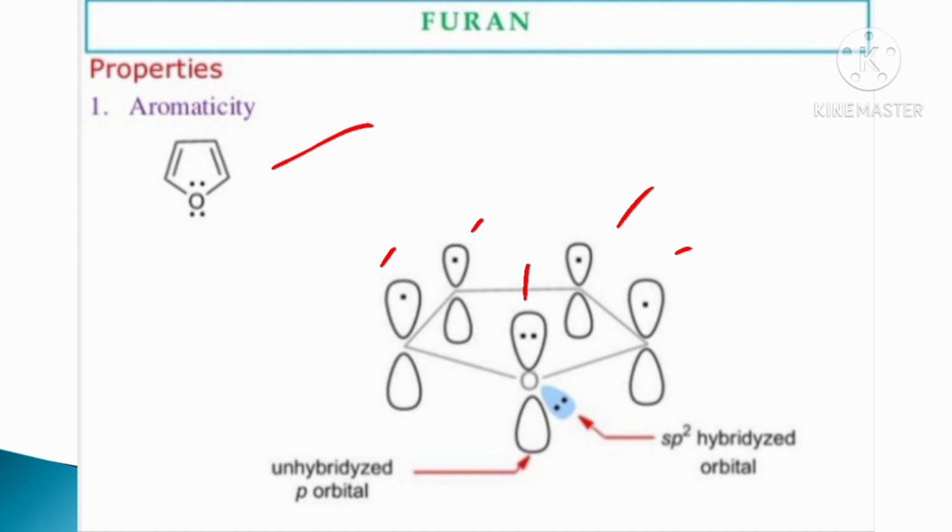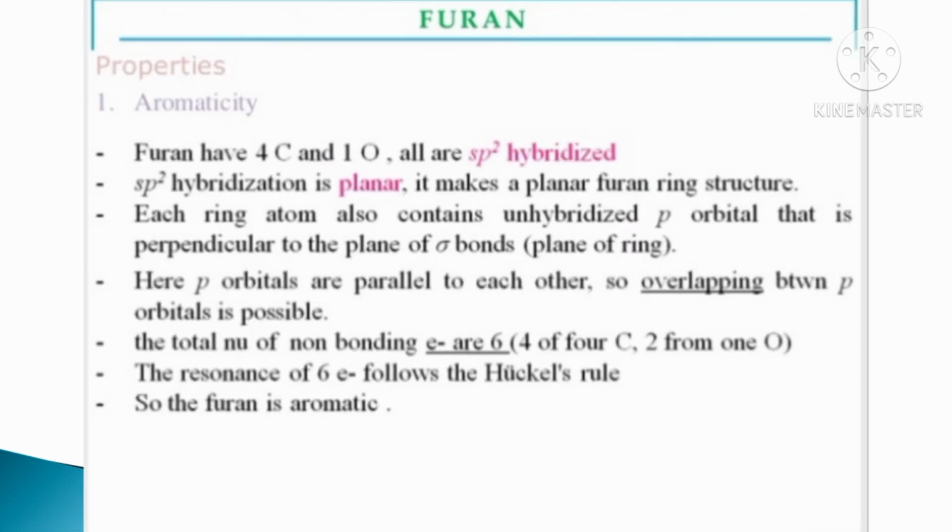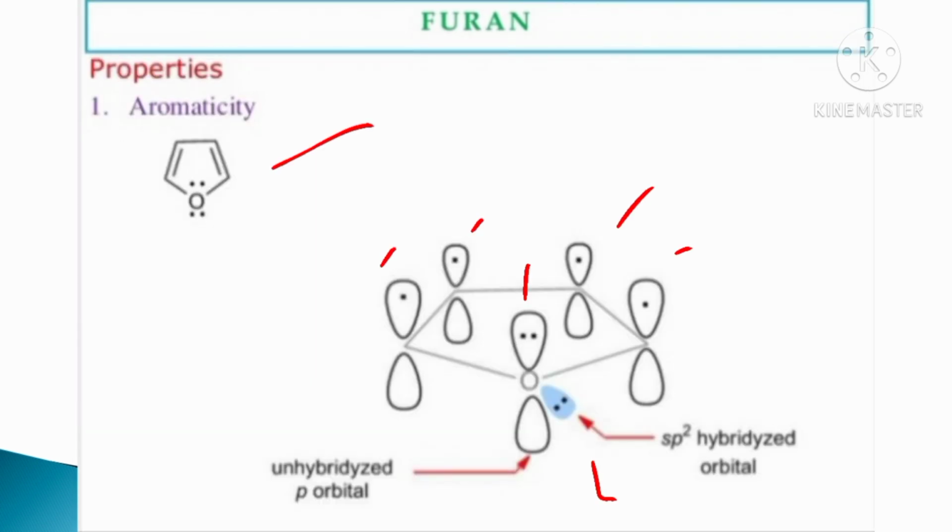In the oxygen atom, there are 4 electrons present, but only 2 electrons participate in resonance and 2 electrons do not participate in resonance because they are stable electrons. In the oxygen atom there are 2 lone pairs. 2 electrons give 1 lone pair. Here 4 electrons give 2 lone pairs.